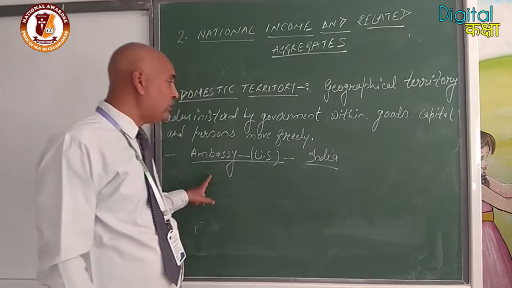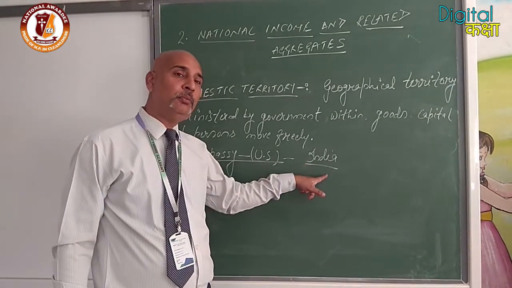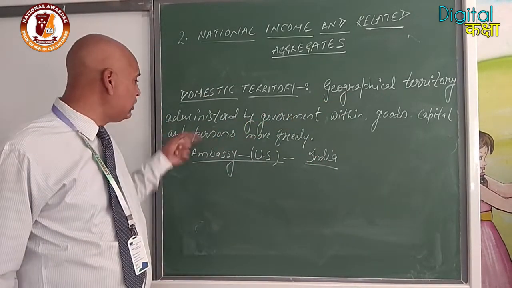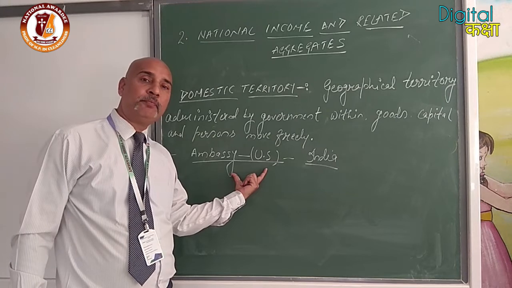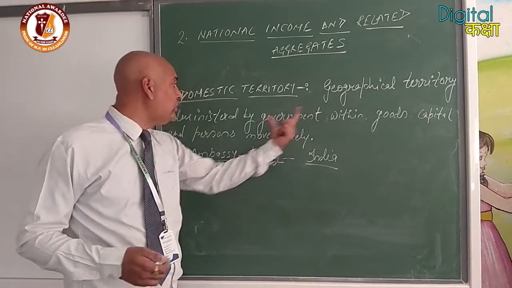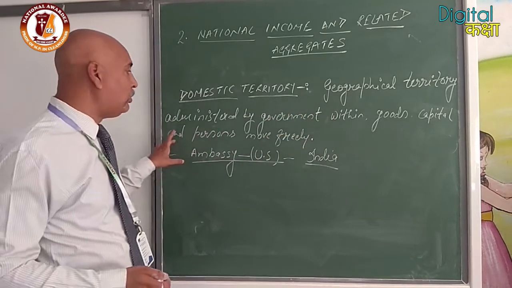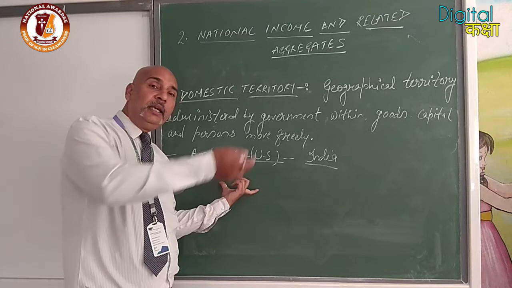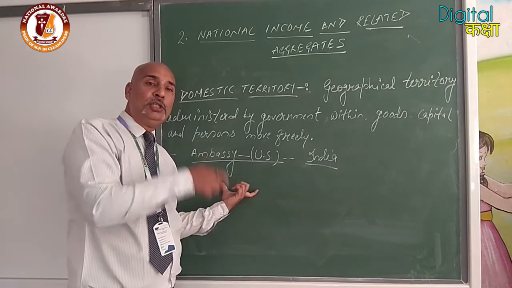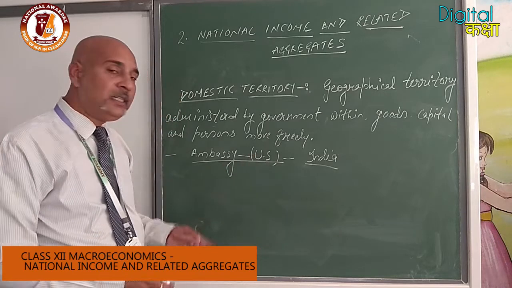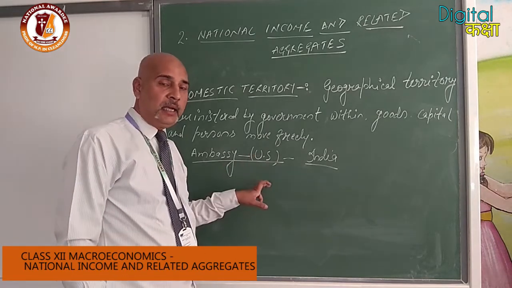The embassy is located in Delhi or Mumbai or somewhere else, but who handles the administration? The US itself. Clear? We have no hold on the movement of goods, capital or any person, and it is administered by the US government. So although it is situated in our country, it will not be considered domestic territory.